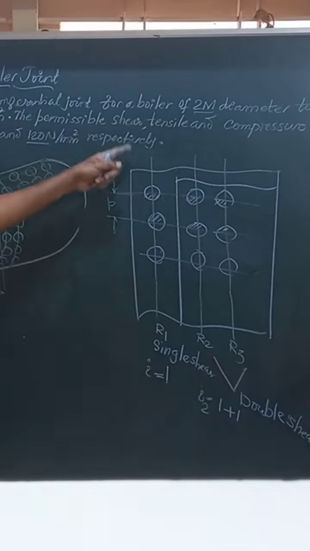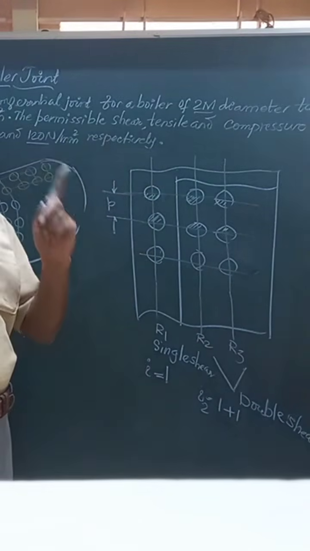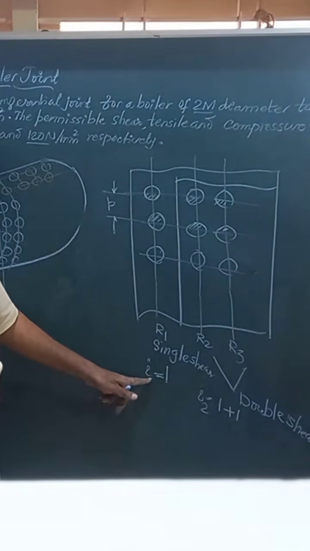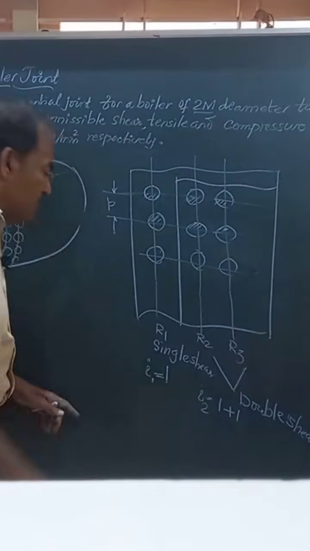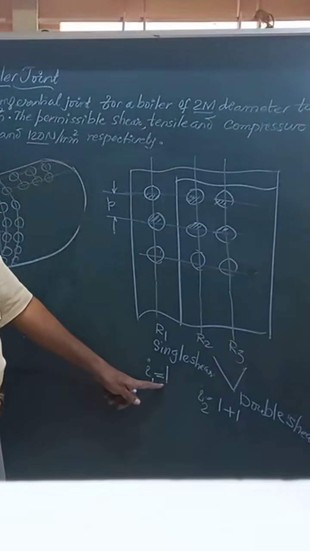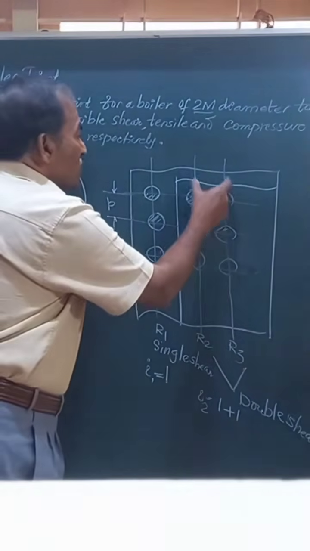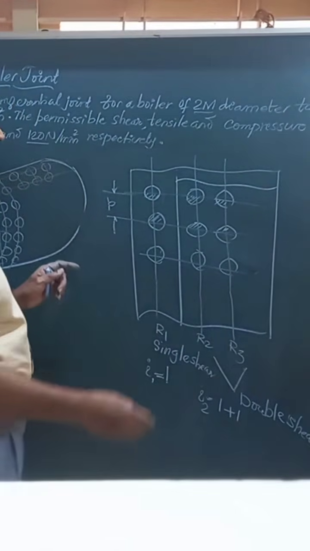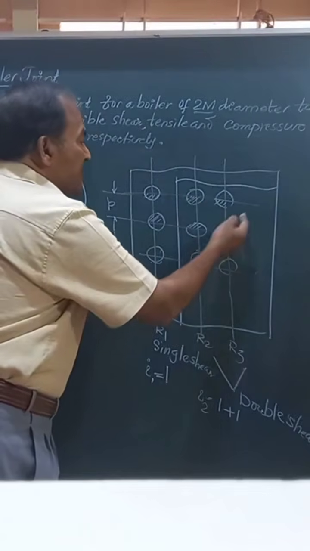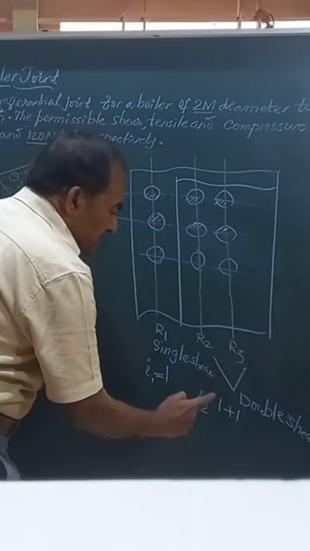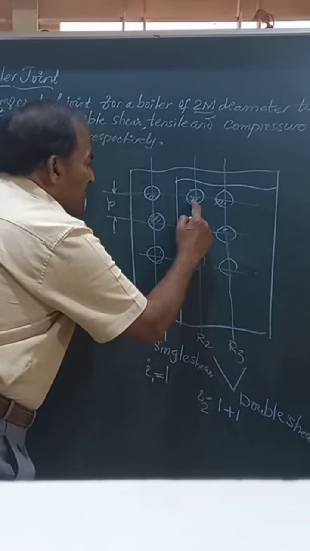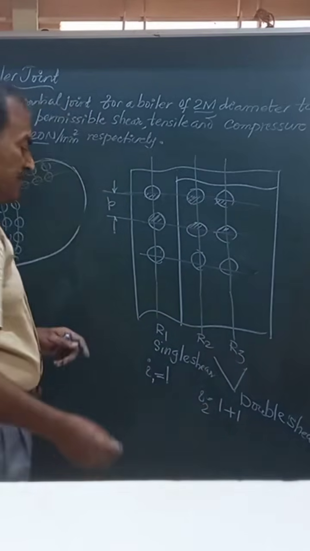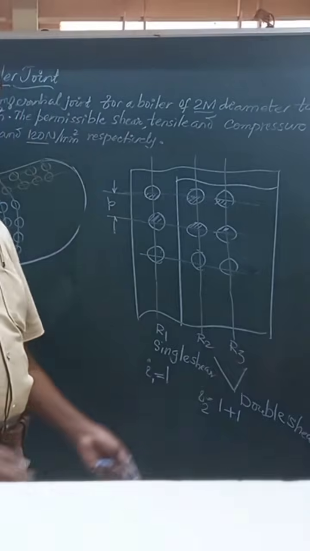That is, the first row of rivets fail by single shear, and the number of rivets I1 failing by single shear is 1. Whereas these two rows of rivets undergo double shear, and the number of rivets failing by double shear is represented by I2, that is half plus half 1, half plus half 1. It is totally 2. 2 there and 1 here.